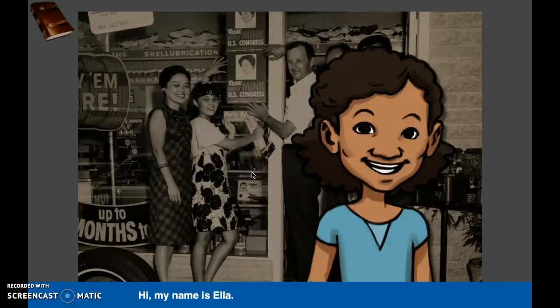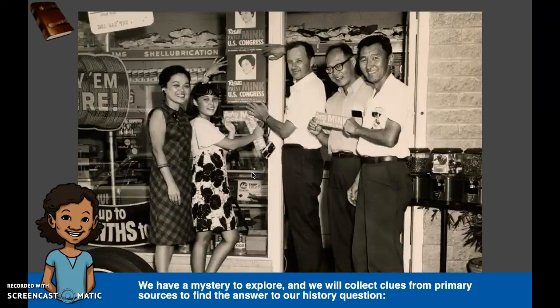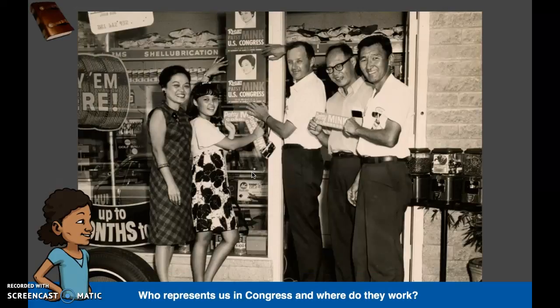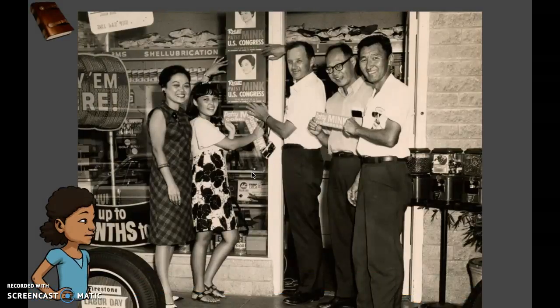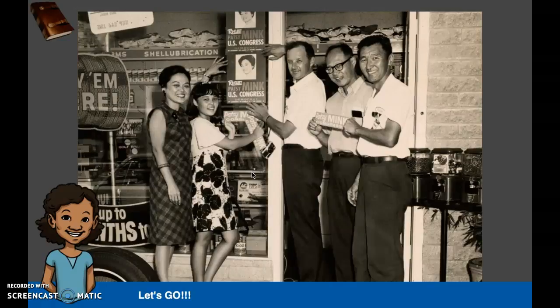Hi, my name is Ella. We are going to go on an adventure together. We have a mystery to explore, and we will collect clues from primary sources to find the answer to our mystery question. Who represents us in Congress and where do they work? Let's go!